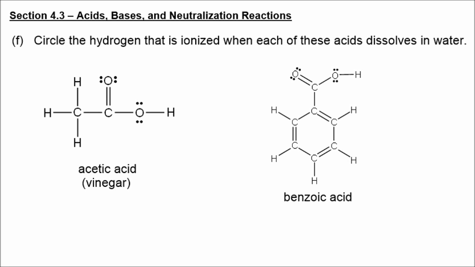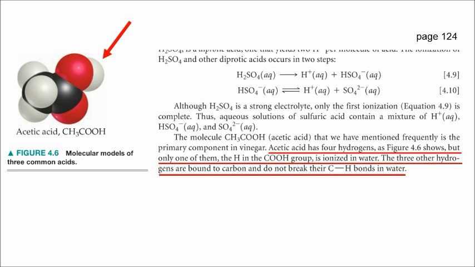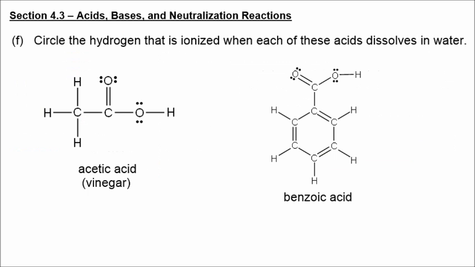For part F, when it says circle the hydrogen that is ionized, let me call your attention on page 124 to the structure of acetic acid, CH3COOH. They mention that acetic acid has 4 hydrogens, but only one of them, the hydrogen in the COOH group, is ionized. The other 3 hydrogens are bound to carbon and do not break their CH bonds in water. So we're going to circle the hydrogen that's attached to the oxygen in the COOH group, and then in benzoic acid we can see a similar group, and we circle that hydrogen.